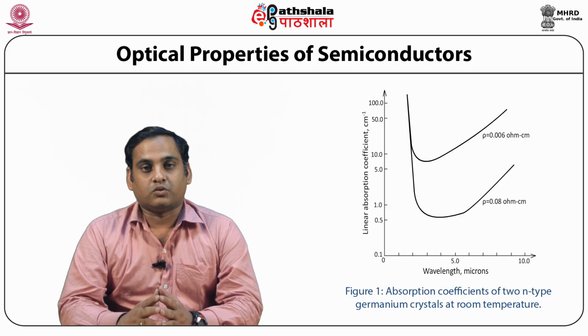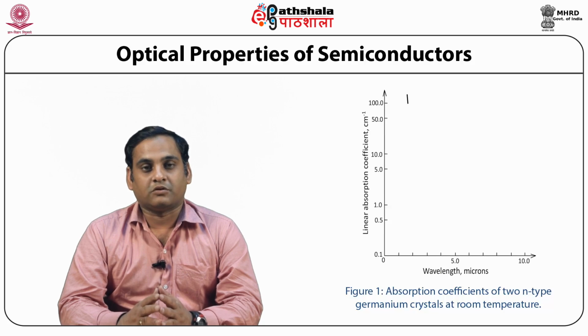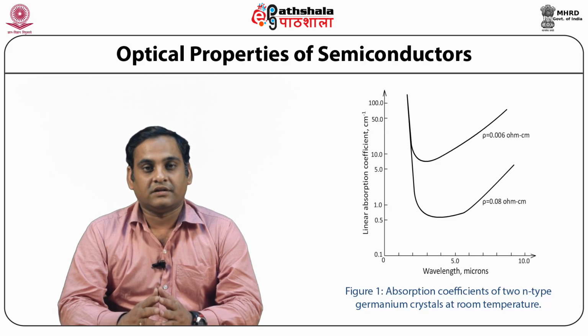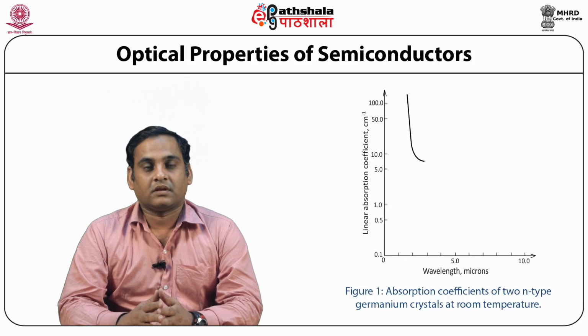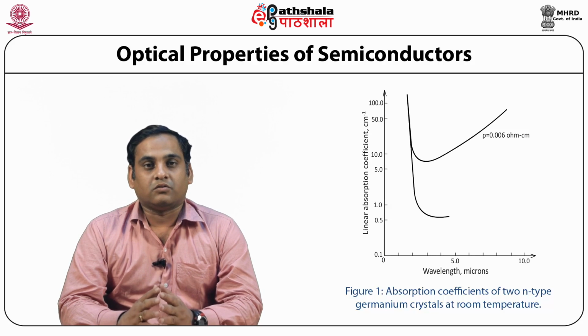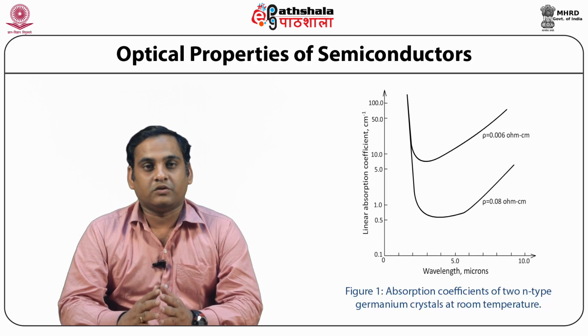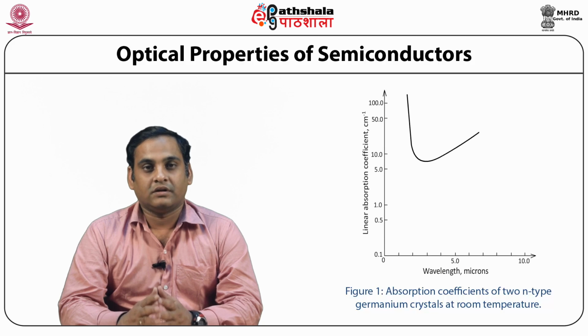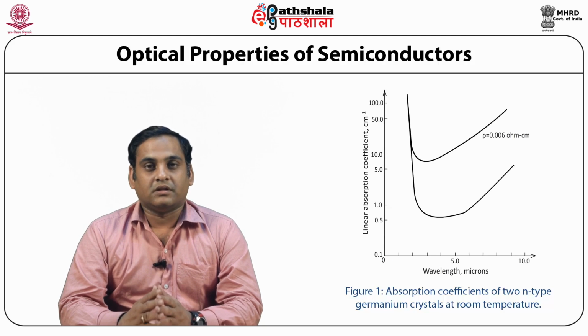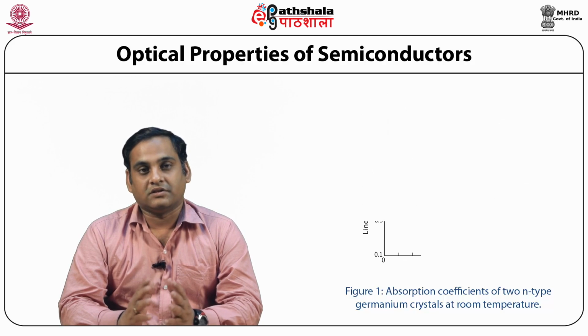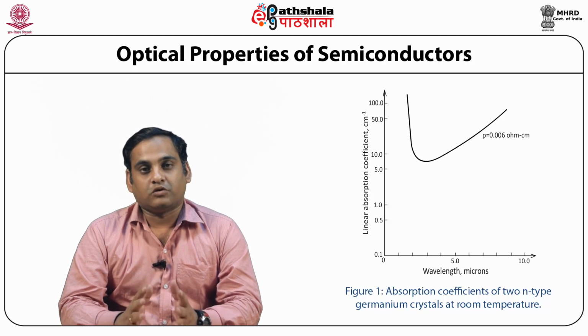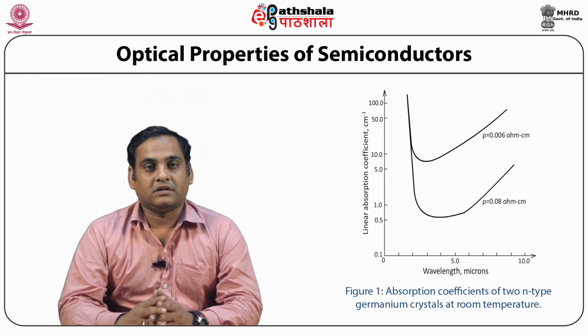Figure 1 shows the variation of the linear absorption coefficient with changes in the wavelength of the incident light used for two germanium crystals. Starting with the longer wavelengths and moving towards the shorter wavelengths, that is, moving from right to left in figure 1, it is observed that the absorption coefficient decreases, indicating that the crystal becomes more and more transparent to shorter wavelength radiation.